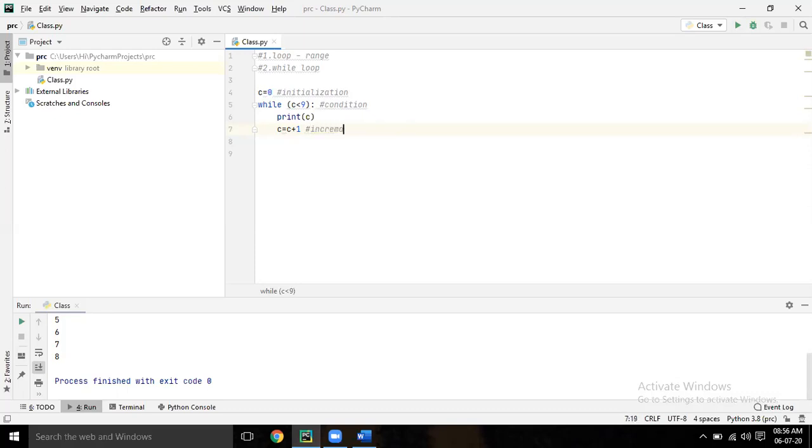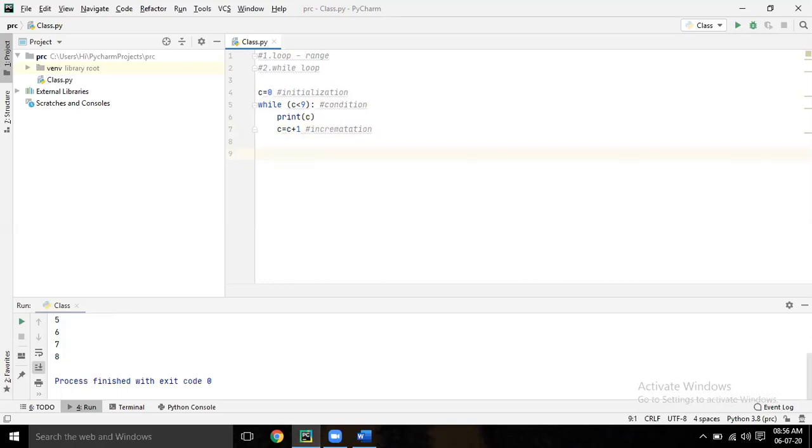So you can increment or decrement. You can give C plus 1, C minus 1, whatever you want. Accordingly, it will increment or decrement. So in while loop, this is nothing but the syntax. First thing, you have to initialize a thing, C equal to 0, or how you want to start. You want to start from 0, then you have to write 0. You want to start with 1, then you have to write 1, whatever.